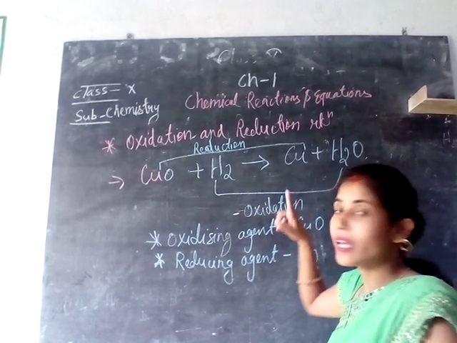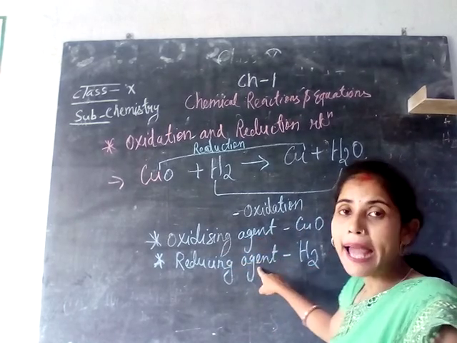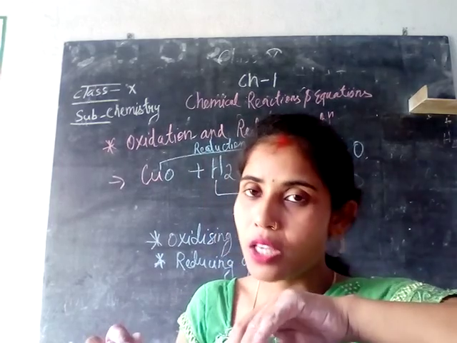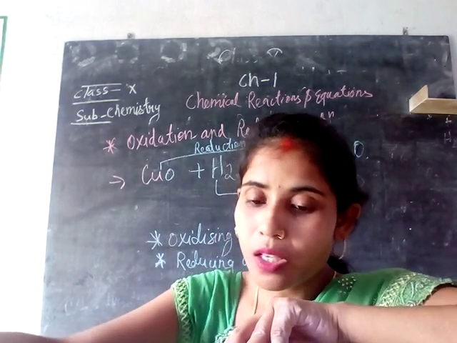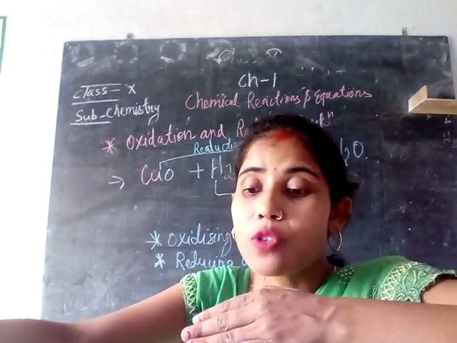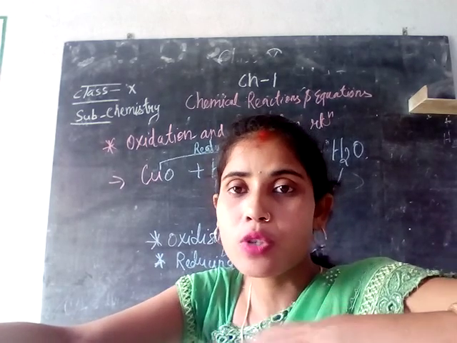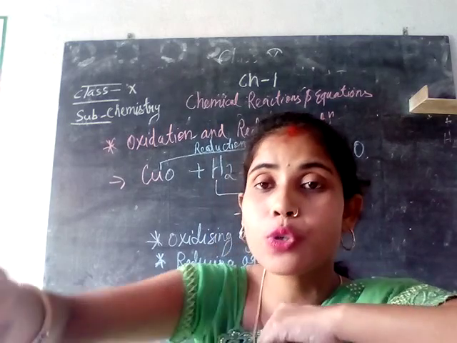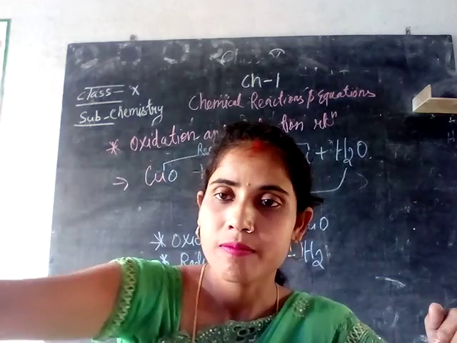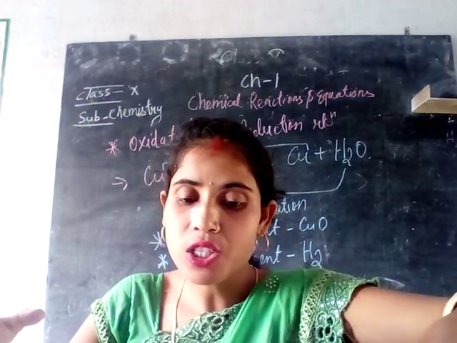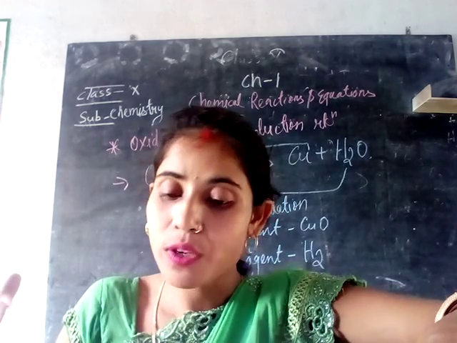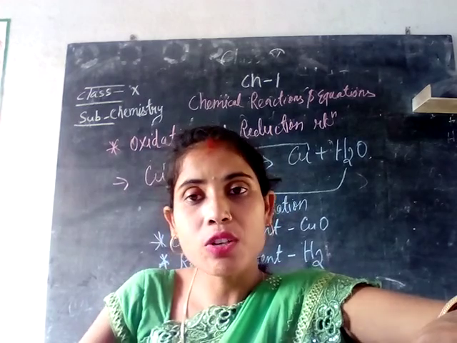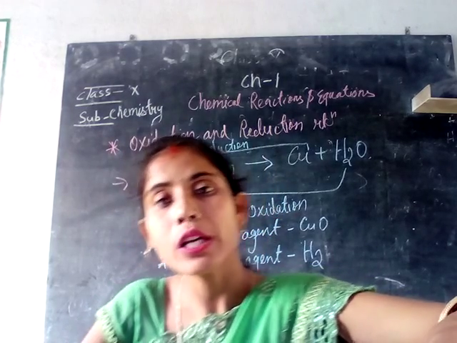So from here we get two terms: oxidizing agent and reducing agent. You have to know what an oxidizing agent is and what a reducing agent is. The substance which gives off oxygen for oxidation is called an oxidizing agent, and the substance which removes hydrogen is also known as an oxidizing agent. So what is a reducing agent? The substance which gives off hydrogen for reduction is called a reducing agent, or the substance which removes oxygen is known as a reducing agent.